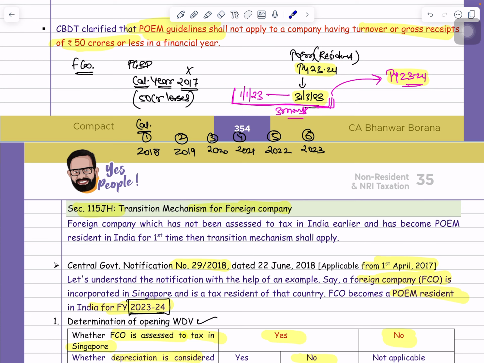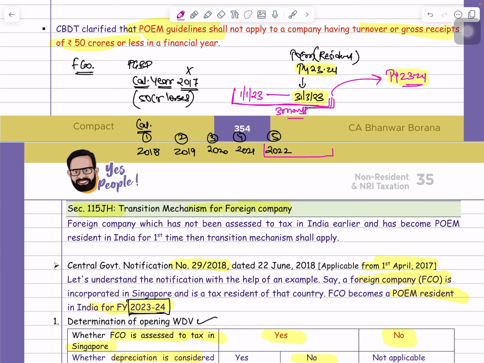Now one more point. Guys, suppose that losses were incurred in 2017, so it can be carried forward from 2018. So 2018 was first year, 2019 second year, 2020 third year, 2021 fourth year, 2022 fifth year, 2023 is the sixth year. But guys, in 2023, can I say that here there are 3 months only? So lawmaker says that if this period is less than 6 months, then you have to merge this period with the last accounting year. So can I say that here this 2023, I will merge with 2022.